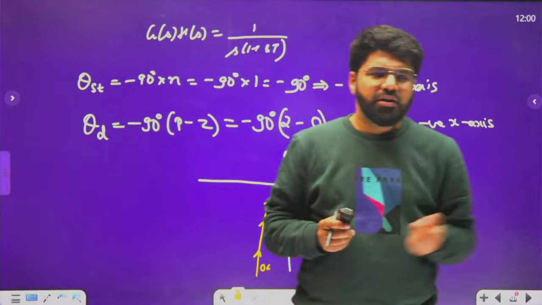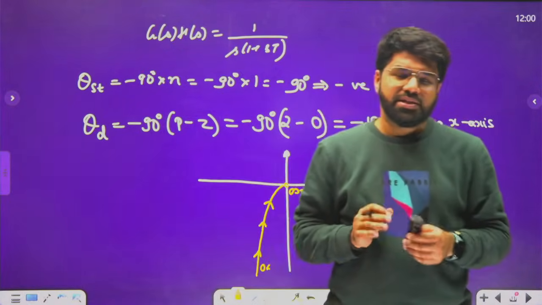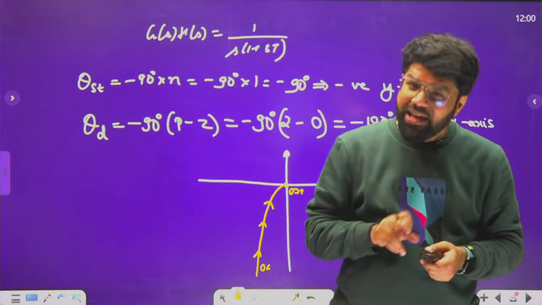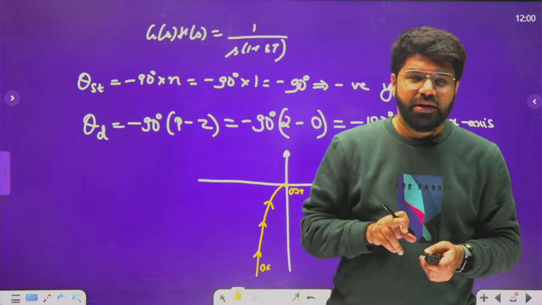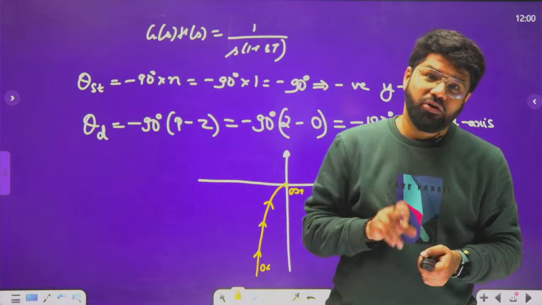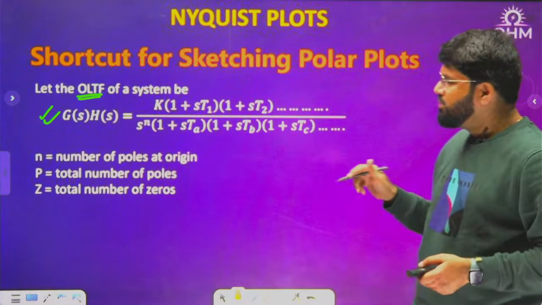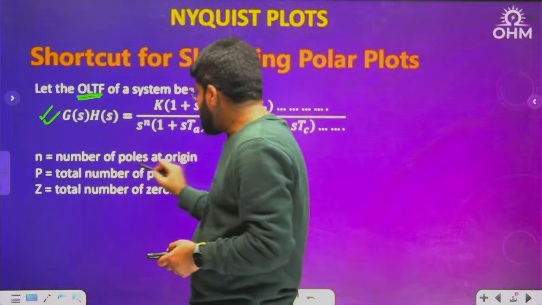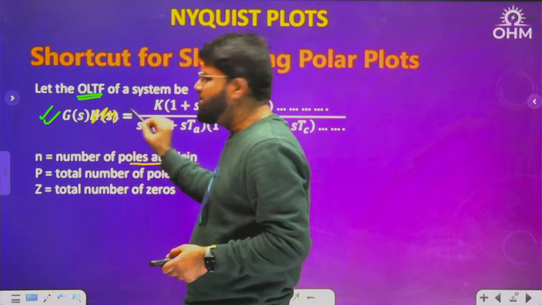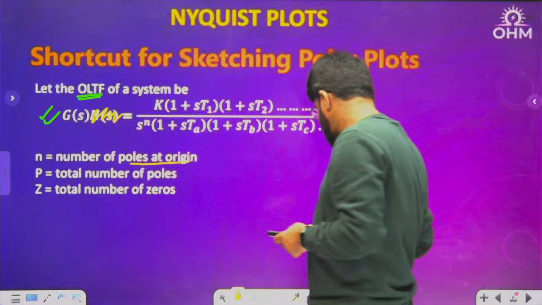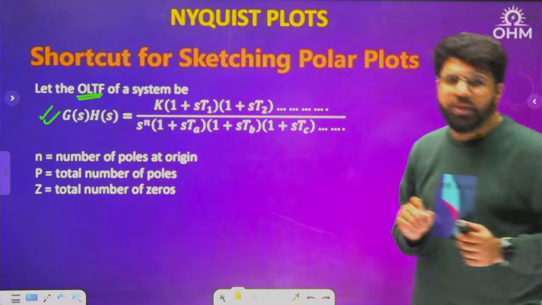Yes, Mohammed Abrar, you can say the starting angle depends on type, but be careful. Type is defined only for unity feedback. I have generally considered G(s)H(s). The type of the system is defined as the number of poles at the origin if the system is in unity feedback. That's why I didn't use the word type here carefully.